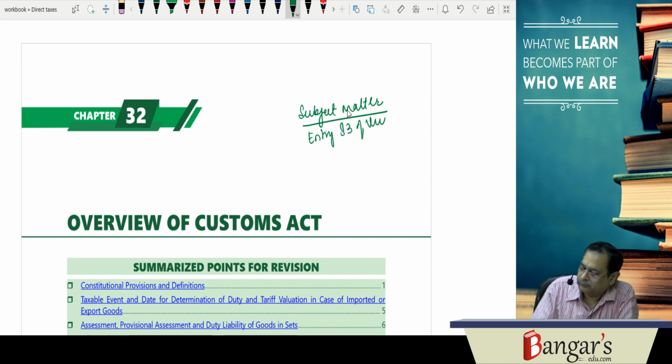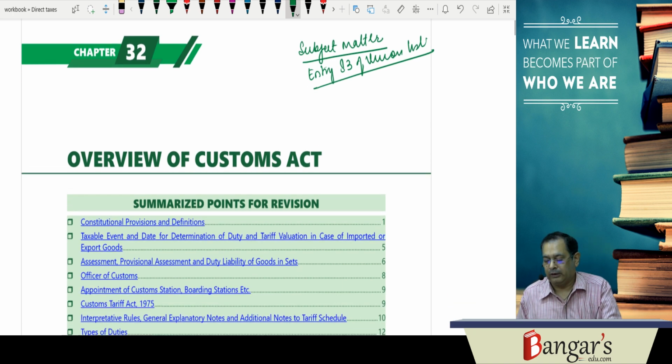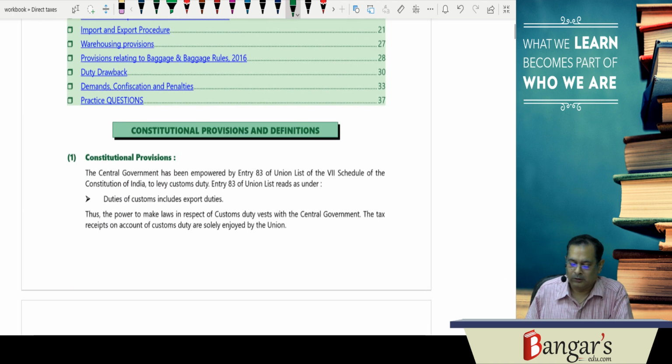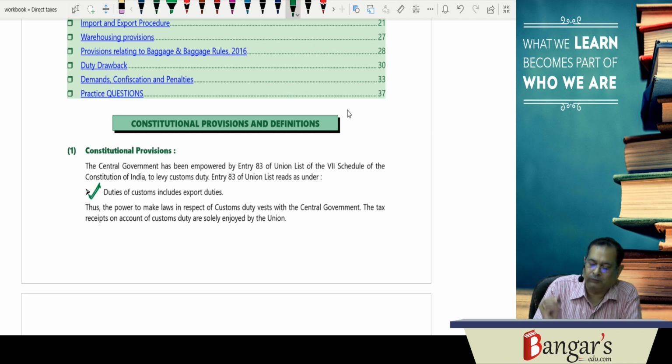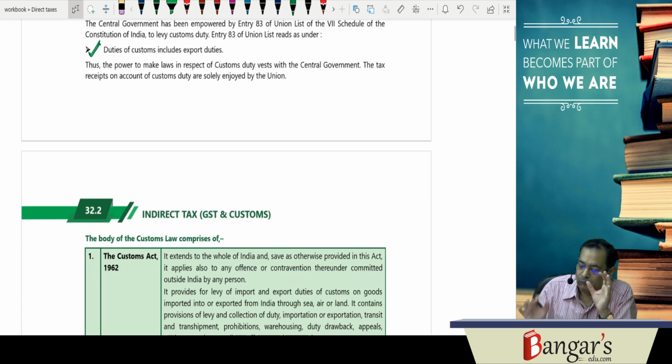of the Union List. And what does entry 83 of the Union List provide? It states that the laws will be framed in relation to what? Duties of customs, including the export duties. Thus the power to make laws with respect to customs lies with the central government. And whatever revenue proceeds there will be, the revenue proceeds from custom duty will be enjoyed solely by the Union.